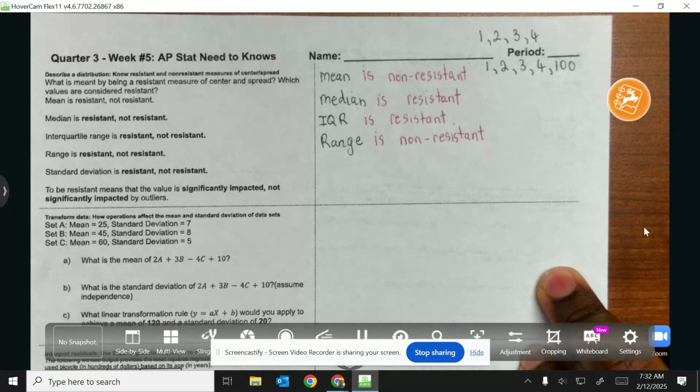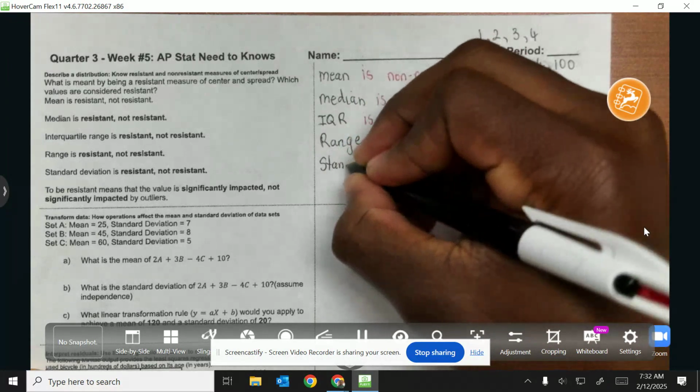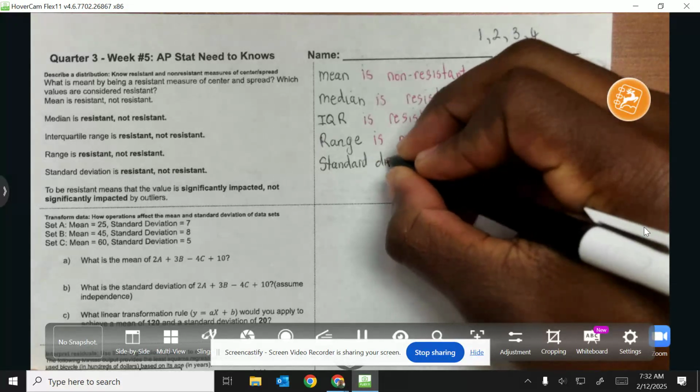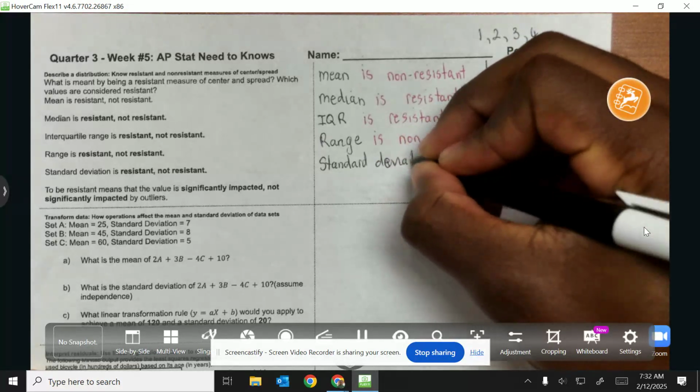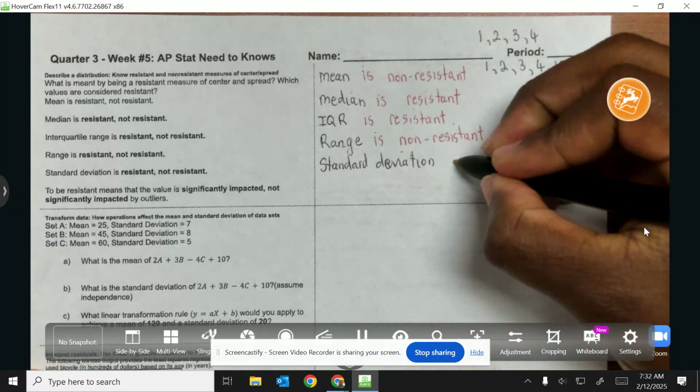Finally, what about standard deviation? For standard deviation, what do you think? It would actually be non-resistant.